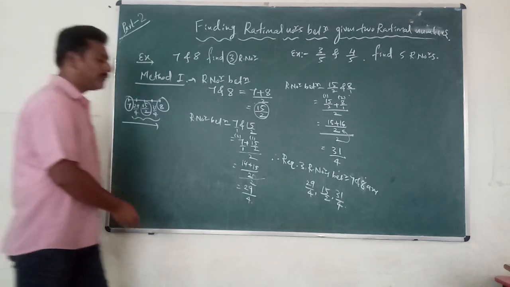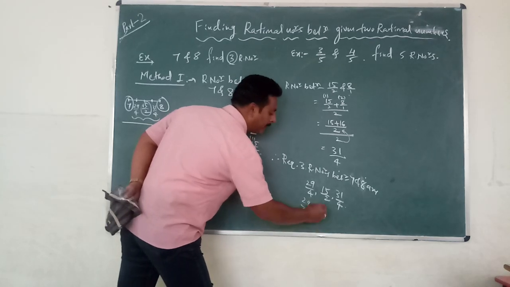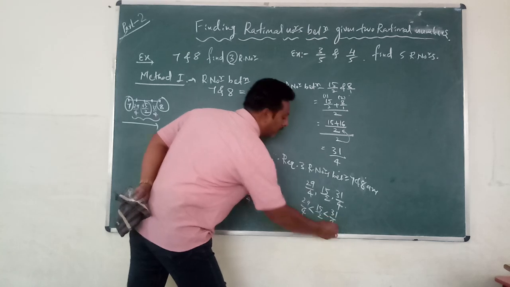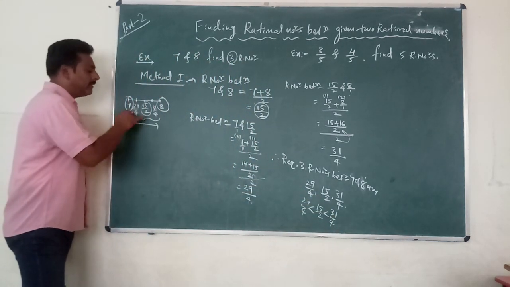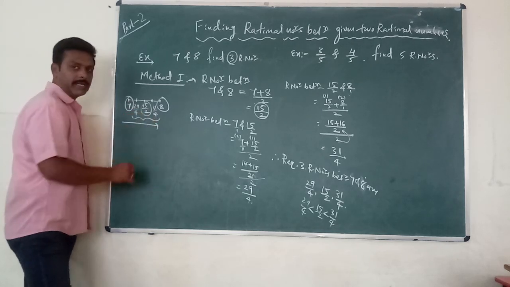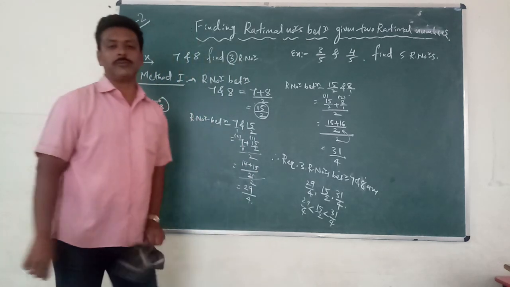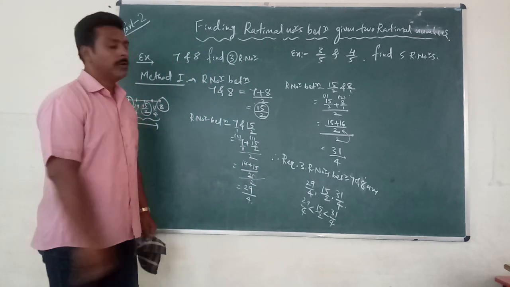Sometimes they are also writing it as 29 by 4 is less than 15 by 2 is less than 31 by 4. This is also correct because I said ascending order. A is smaller than this, A is smaller than this, we can write like this also. If you say, no sir, I am writing the sentence like this also, you are 101% correct. I think you understood.